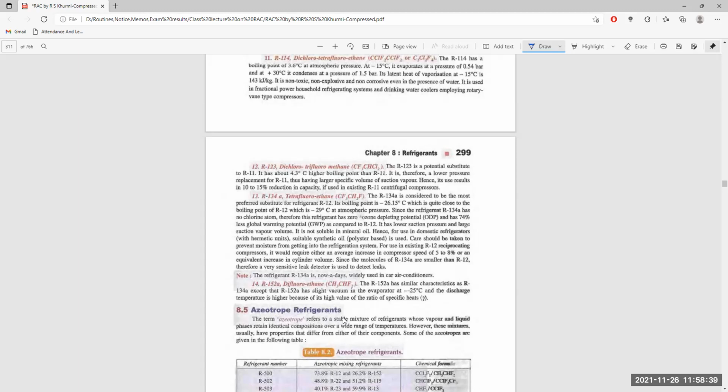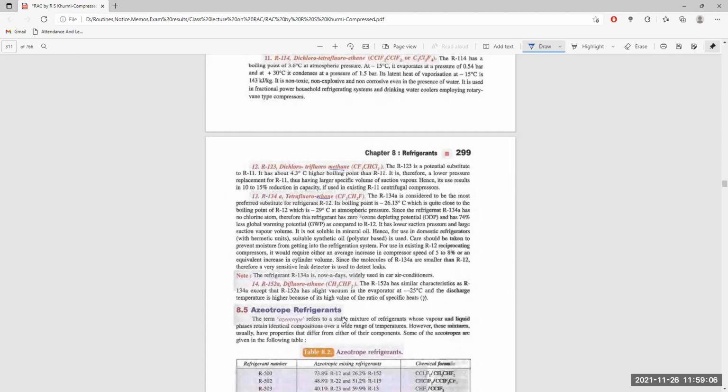R134a, tetrafluoroethane. This is ethane, not methane. The R134a is considered to be the most preferred substitute for refrigerant R12, which is used in our domestic refrigeration systems. Its boiling point is minus 26.15 degrees centigrade, which is quite close to the boiling point of R12, which is minus 29.8 degrees centigrade at atmospheric pressure.